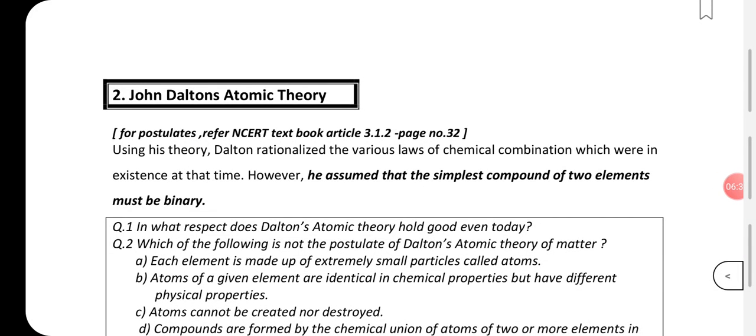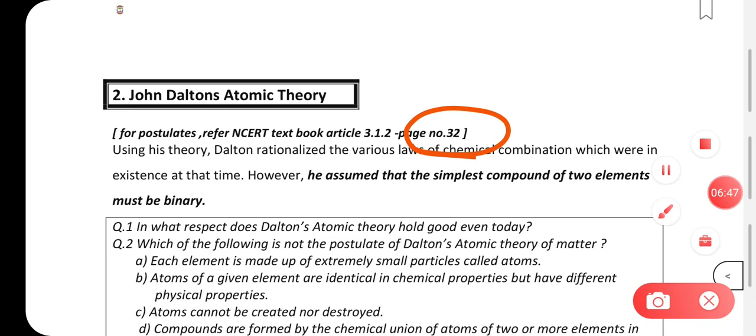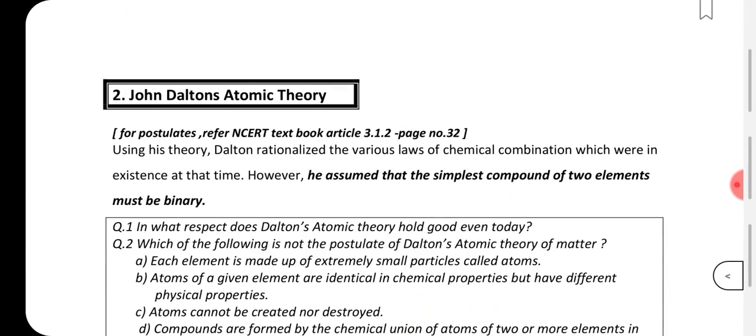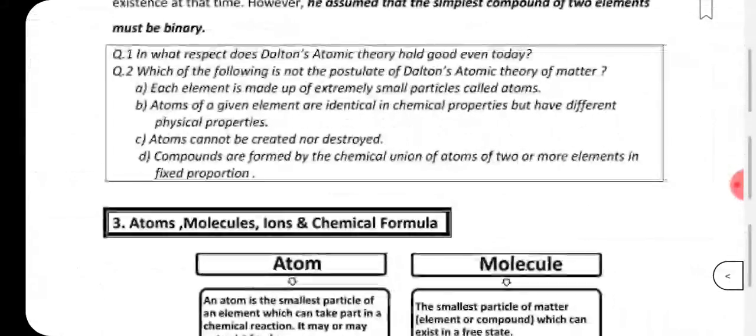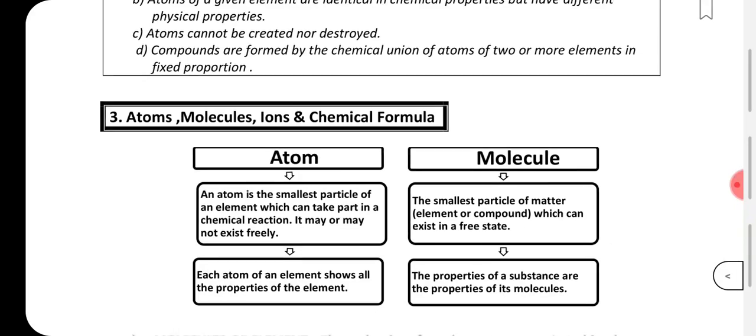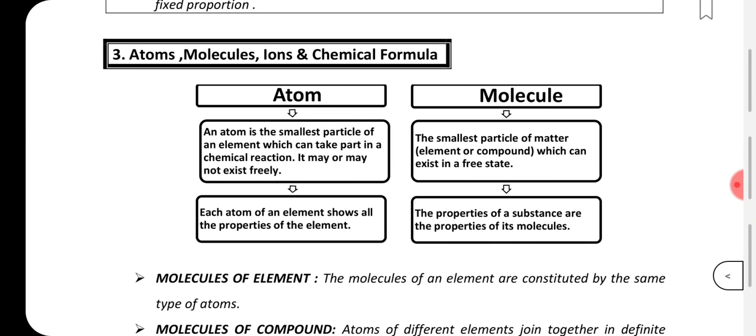So for Dalton's atomic theory, I would suggest you go through the NCERT book, what the points are mentioned in your NCERT book. Go through those points on page number 32. Okay, so now moving on to the next section, that is related to atoms, molecules, ions and chemical formula.